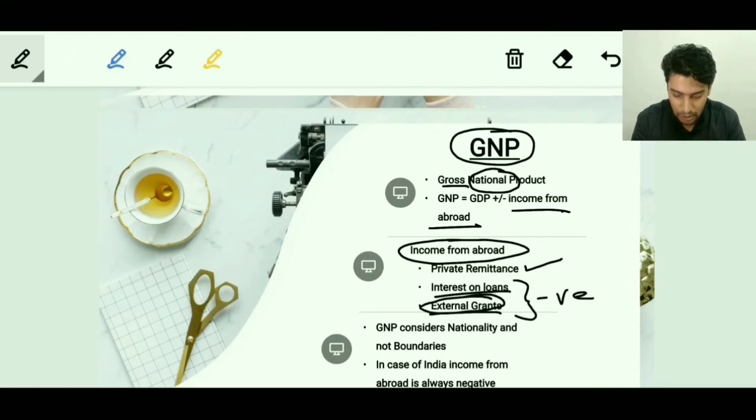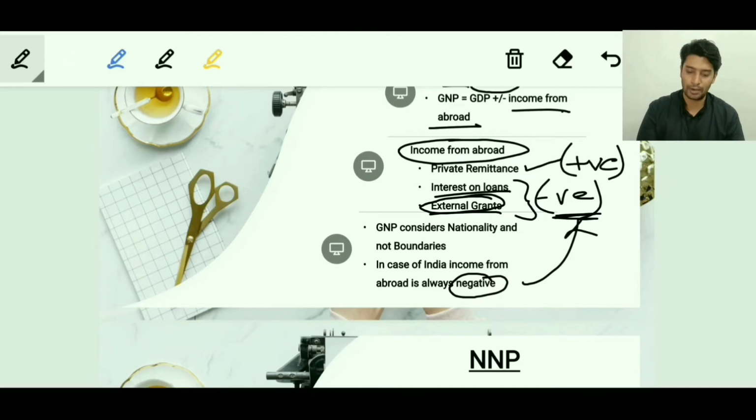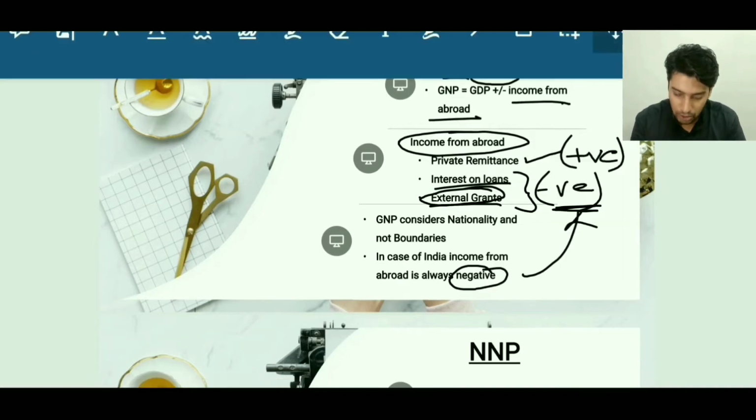Earlier we were positive in external grants, now we have turned negative in external grants, and this is always positive in case of India. But the total net effect of this, we realize that the income from abroad in case of India is negative. So this term is more dominant as compared to the private remittance. Okay, moving on to the next slide.